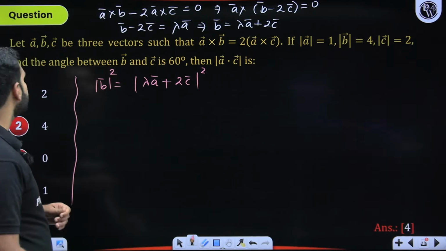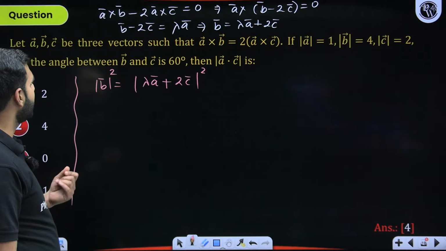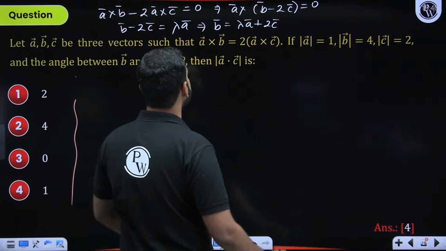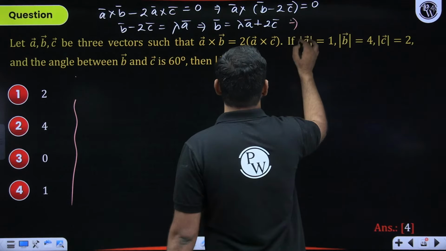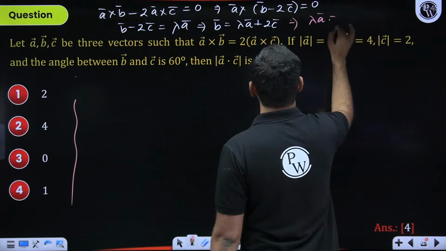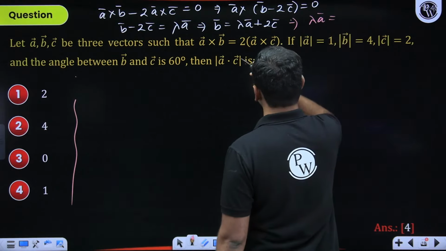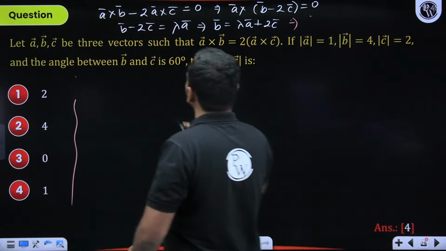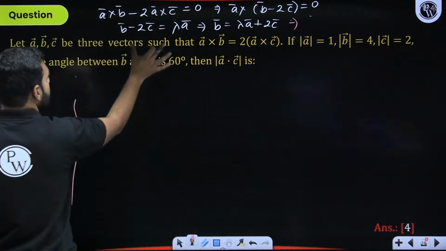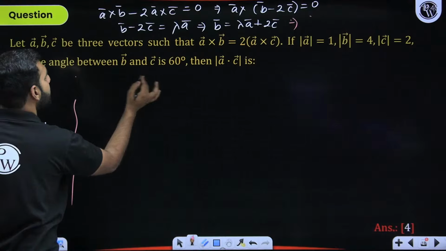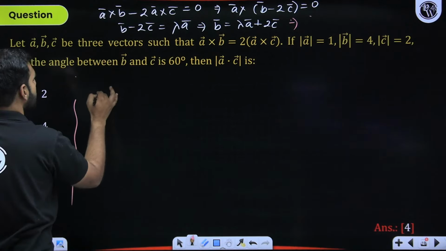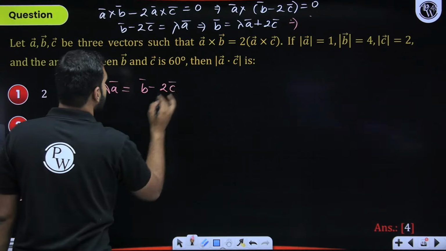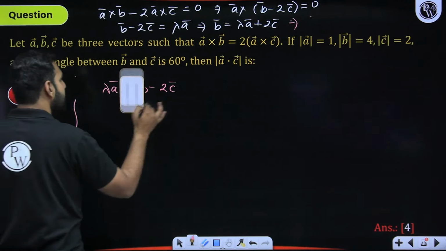Now, B and C is having an angle 60 degrees. Instead of having this, which will complicate it a little, can I say that lambda A can be written as B minus 2C? That is what we have written over here. So if lambda A is B minus 2C, I'm squaring both these sides because angle between B and C is given to be 60. Now I'm taking mod on both these sides.